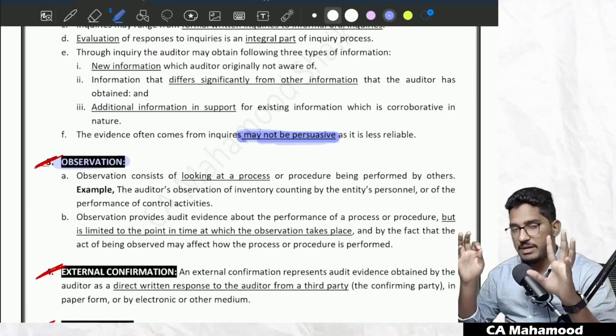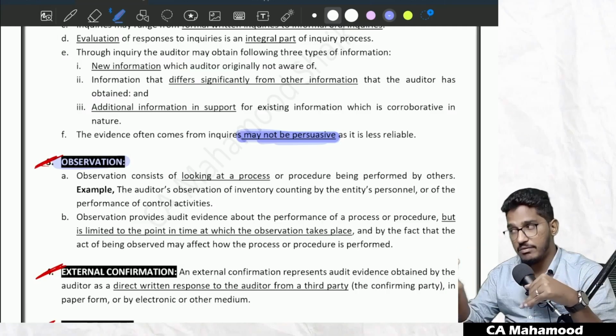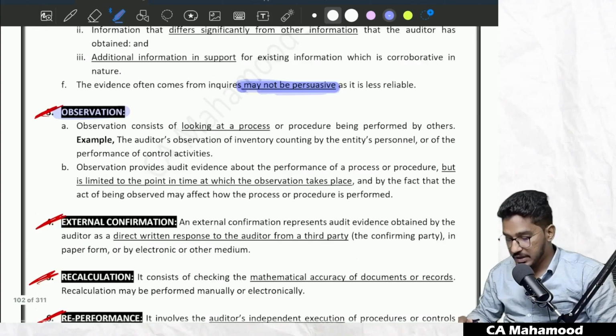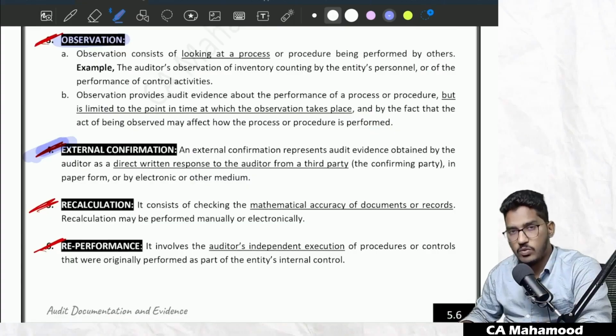For that point of time, evidence will be reliable, but there is no guarantee the same activity will happen in the same way without your observance. Clear? So that is the problem with observation. Now, another method to obtain audit evidence is external confirmation. Sir, what is external confirmation? Getting a direct written response from a third party.